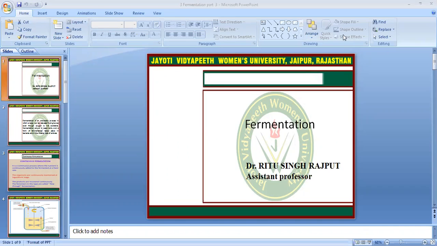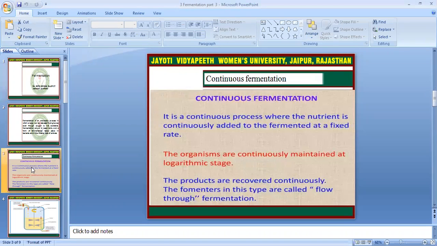In our previous session, we discussed batch fermentation. In this session, we will discuss continuous fermentation. Continuous fermentation is a continuous process where the nutrient is continuously added to the fermenter at a fixed rate. Batch fermentation is a closed system, and continuous fermentation is related to the open system.